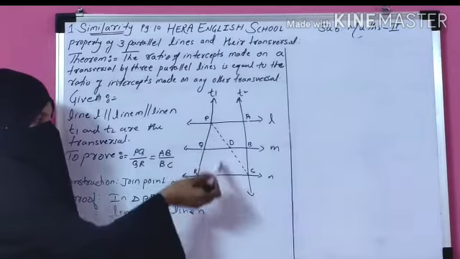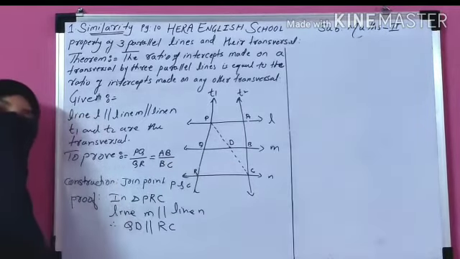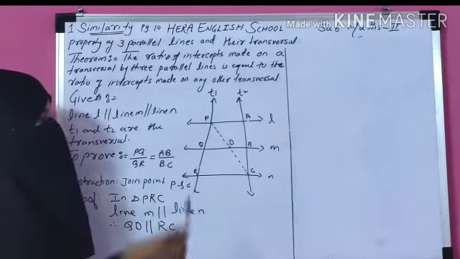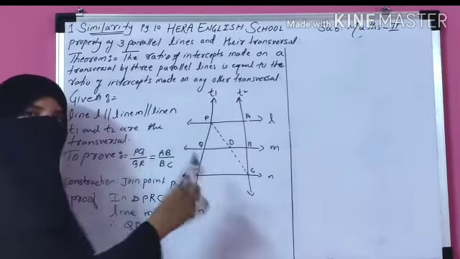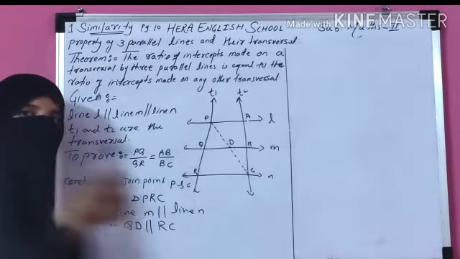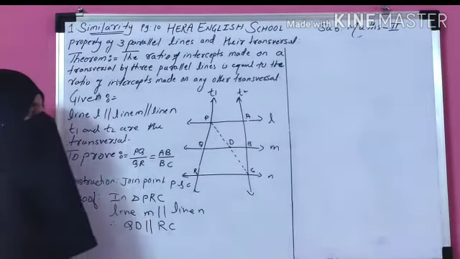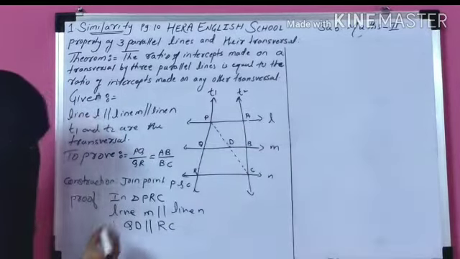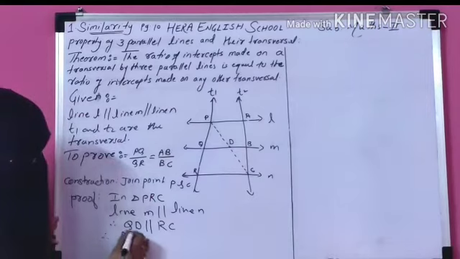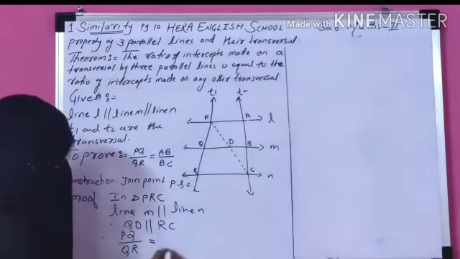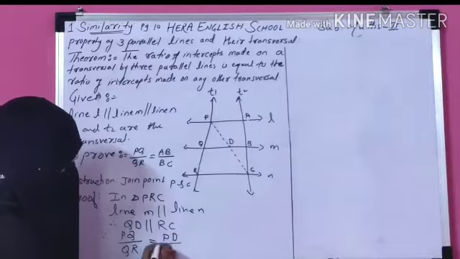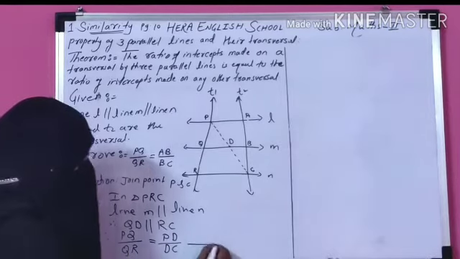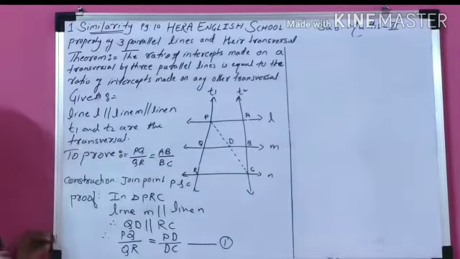If you observe QD is parallel to RC, here you can apply the BPT theorem. The BPT theorem: if a line is parallel to any one side of a triangle, it intersects the other two sides in the same ratio. So as per the BPT theorem, the ratio of this side is equal to the ratio of this side. So therefore, PQ upon QR is equal to PD upon DC. Give it number 1.